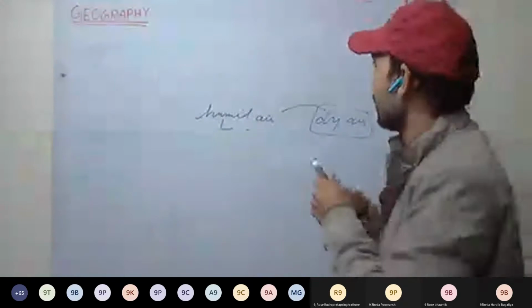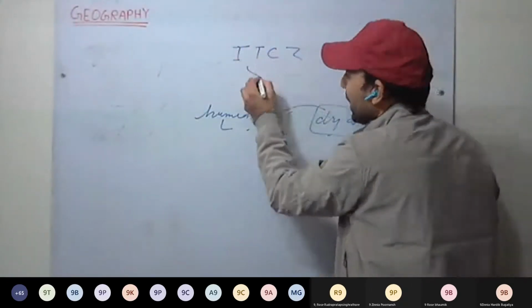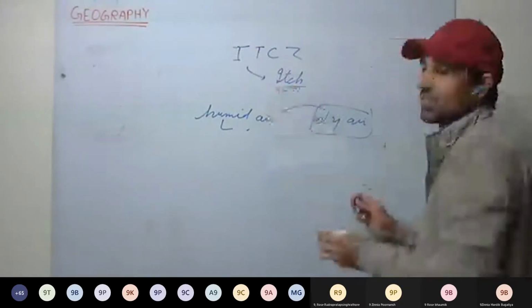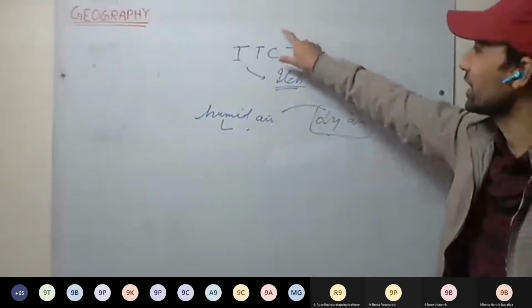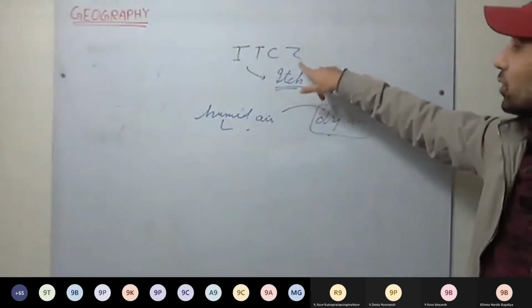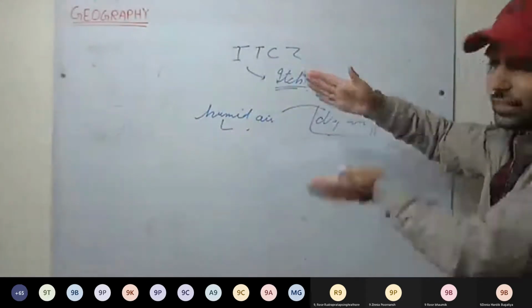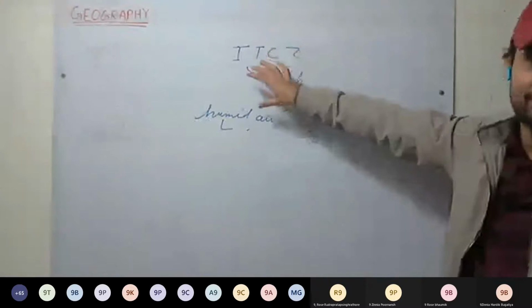I'll tell you one more name. We will discuss the ITCZ, the intertropical convergence zone. It is also called the itch. Sailors used to call it the itch, because these are the doldrums. Here there is no movement of air, so stagnation. If sailors enter this zone, the winds don't blow their sails and they are stuck in this region.